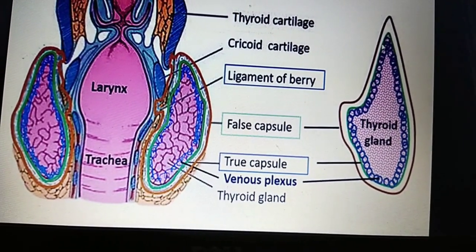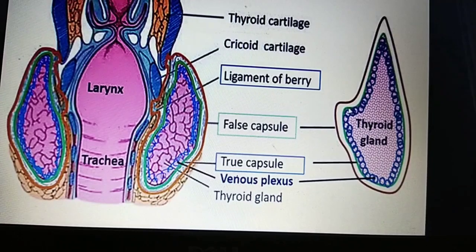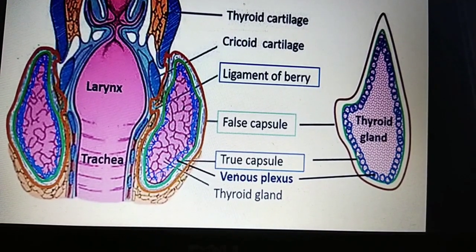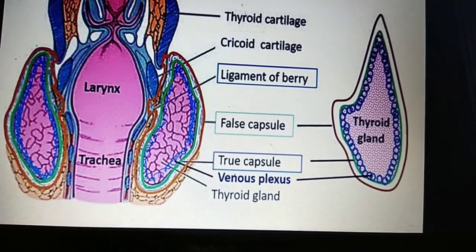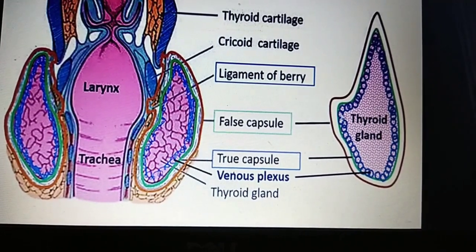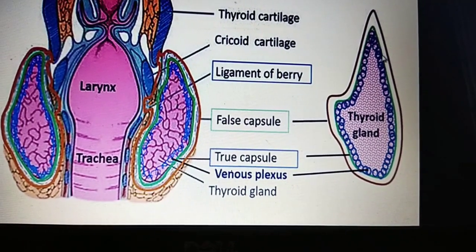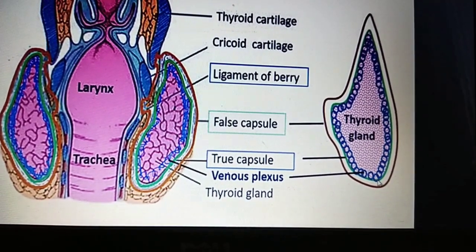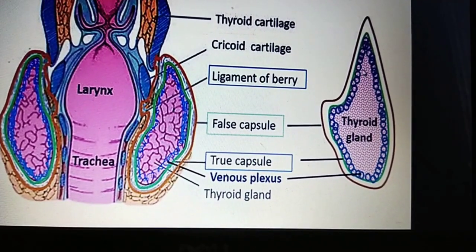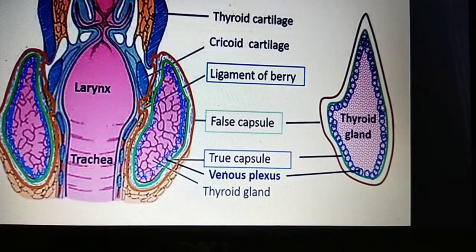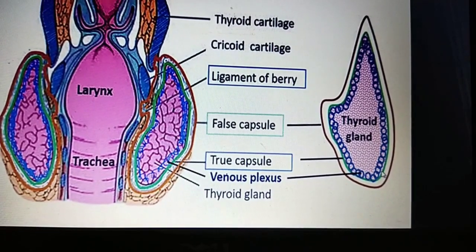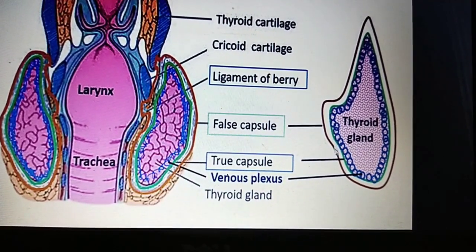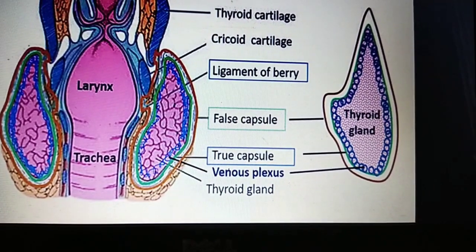During thyroidectomy, we remove the thyroid gland without injuring this true capsule. If you injure the true capsule, abundant bleeding will happen, and it is very difficult to stop the bleeding.